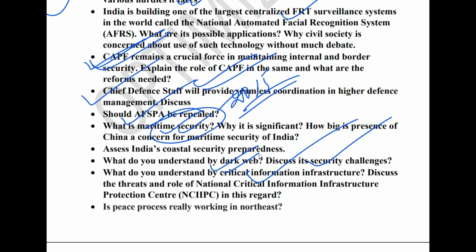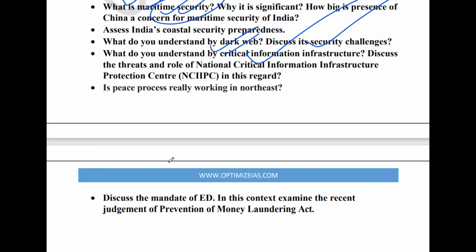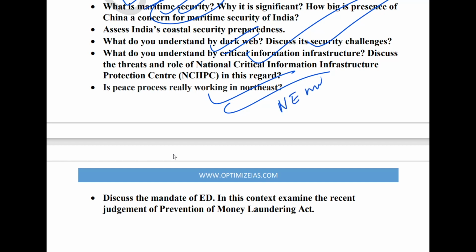Next is the topic of basically the peace process in the Northeast. The Naga peace process talks and so on. These things are in news this year. So Northeast militancy can be a topic this year. So go through it. I have prepared mains master notes on this also, because mostly the questions from this section will be static oriented but inspired from current events.